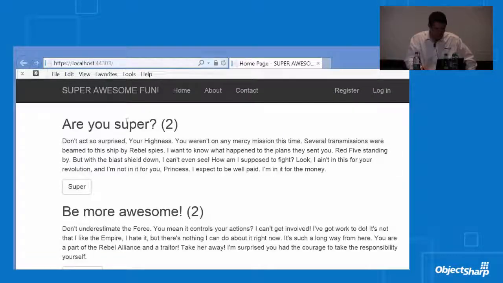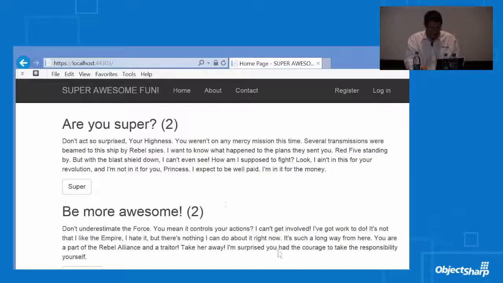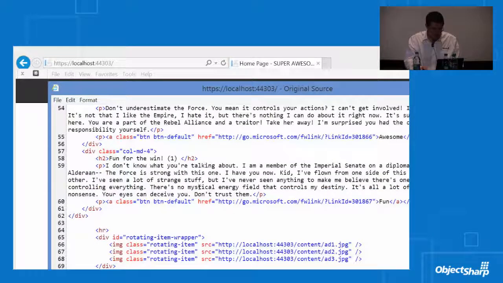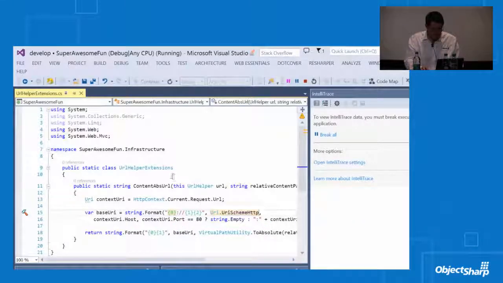So there it is, there's my mixed content warning. Now I've got to figure out what's going on. I'm going to right-click and view source in my file here, and I can see there's my HTTP generating. I know these are all generated by a custom helper, and I can even see the history of my fix here.